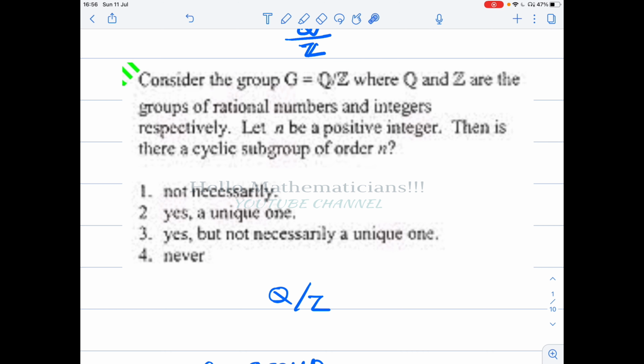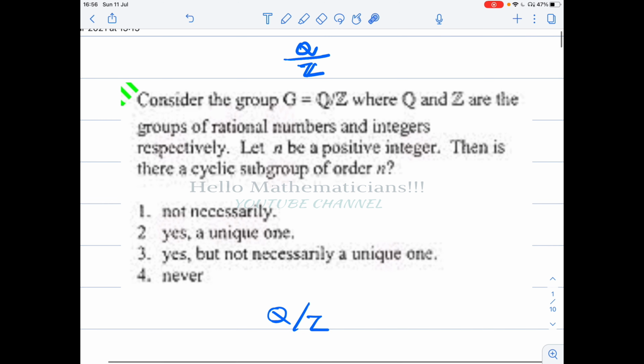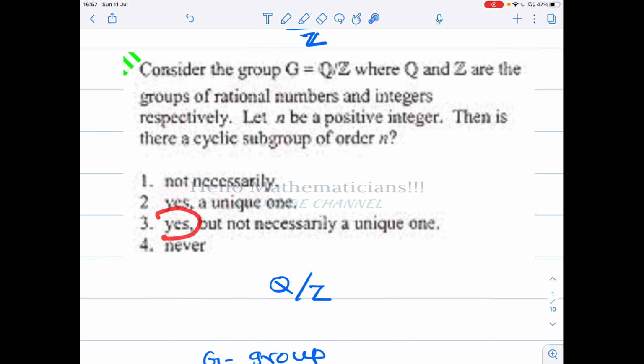The second option is yes. It means that you give any positive integer, G has a cyclic subgroup of order n. Not just that, there is a unique cyclic subgroup of order n. Then the third option, there is a cyclic subgroup of order n, but it need not be unique. And the fourth option is never. Never means for any n, whatever n you give, it will not have any cyclic subgroup. That is what they are saying.